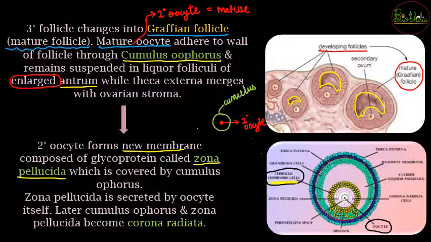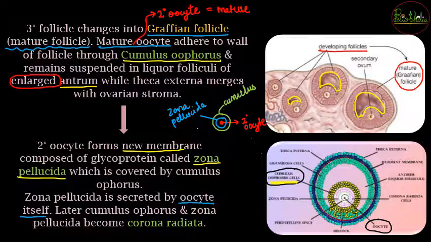Now between the cumulus oophorus and the secondary oocyte there is going to be a secretion of a new layer, and that new layer is called the zona pellucida, right? Between which will it be? It will be forming between the cumulus oophorus and the secondary oocyte. This new layer will form between them, and this zona pellucida is going to be secreted by the oocyte itself.